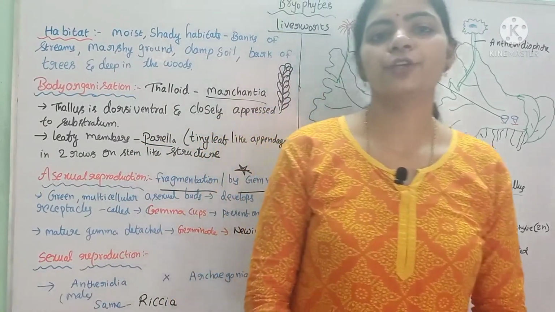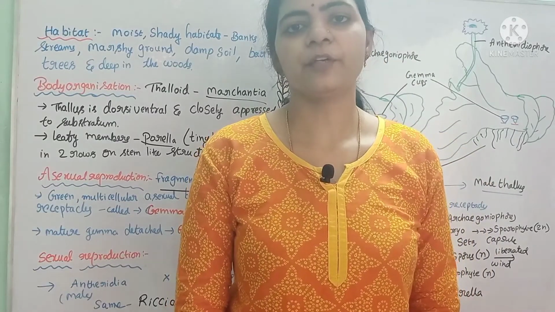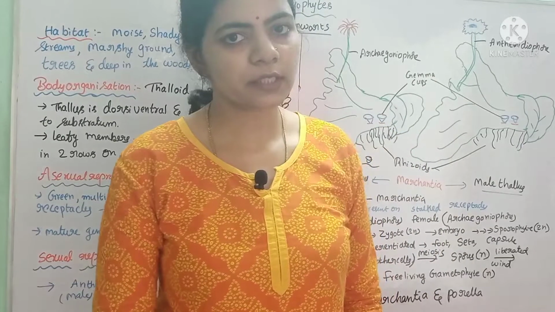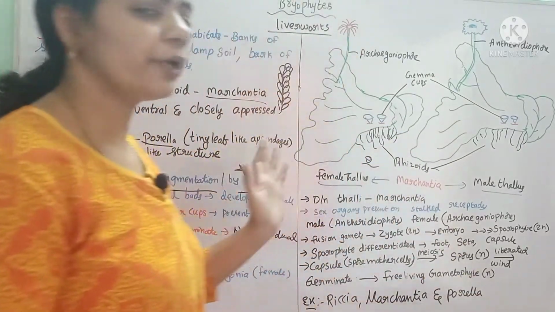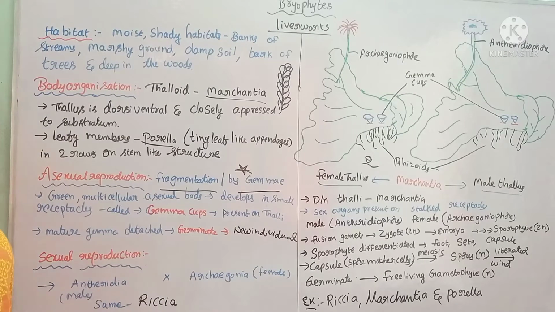In our previous video, we have studied the general characters of bryophytes, where the bryophytes were divided into liverworts and mosses. In this video, we are going to study the general characters and reproduction of the liverworts.